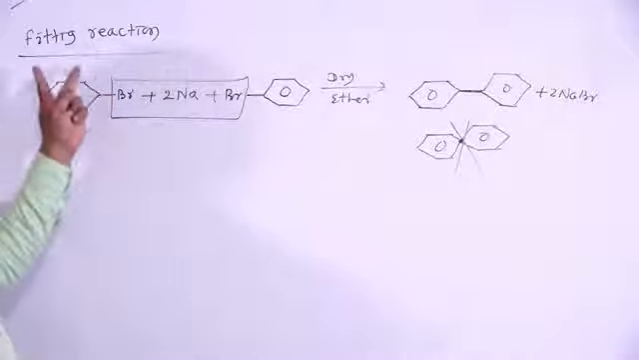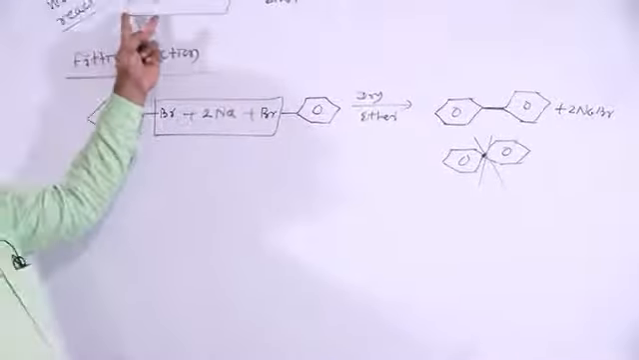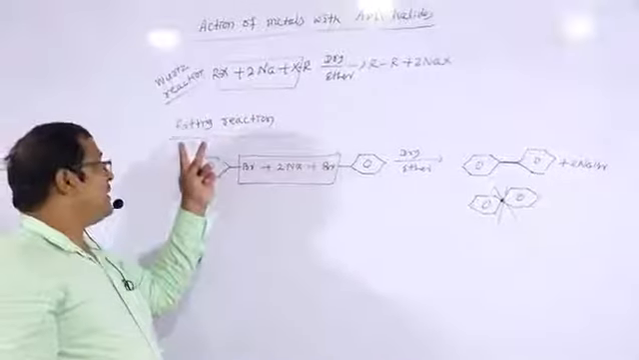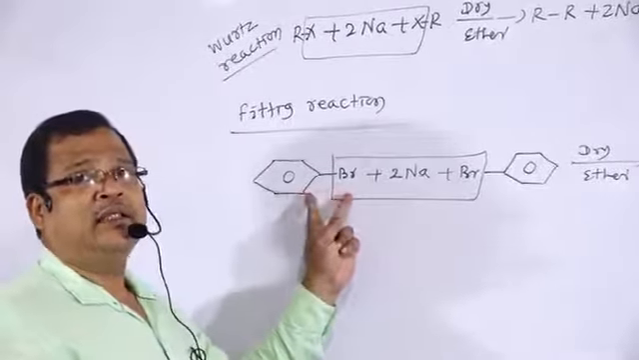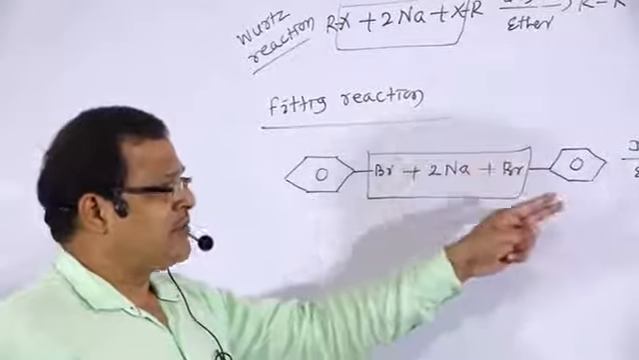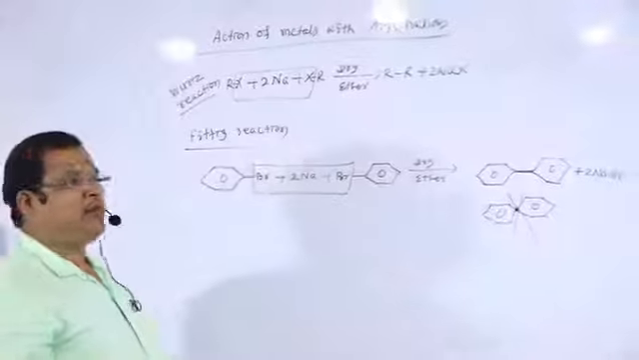It is just similar to the Wurtz reaction, that is the reaction of alkyl halide with metallic sodium. But what is the Fittig reaction? Reaction of the aryl halide with metallic sodium in presence of dry ether to form biphenyl. That is the formation of biphenyl.